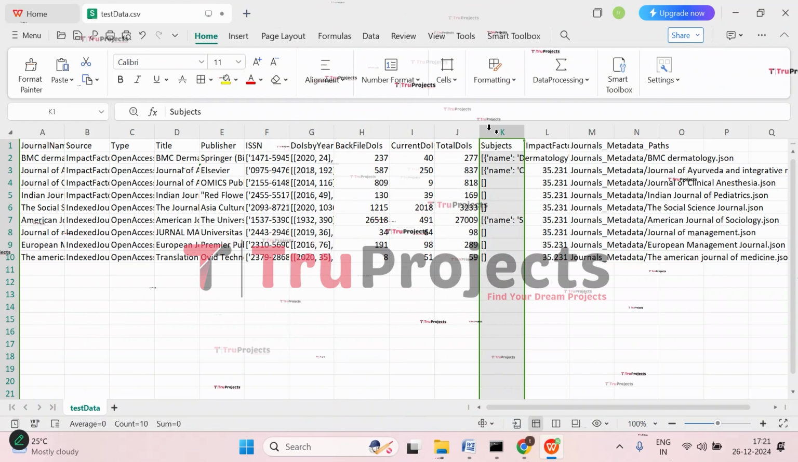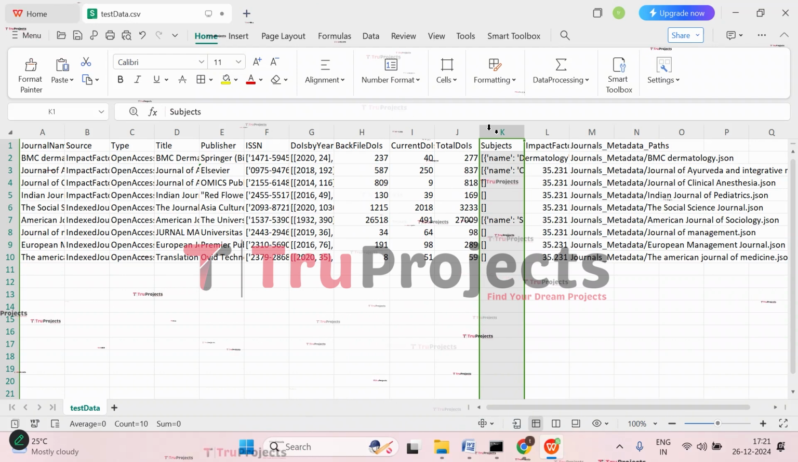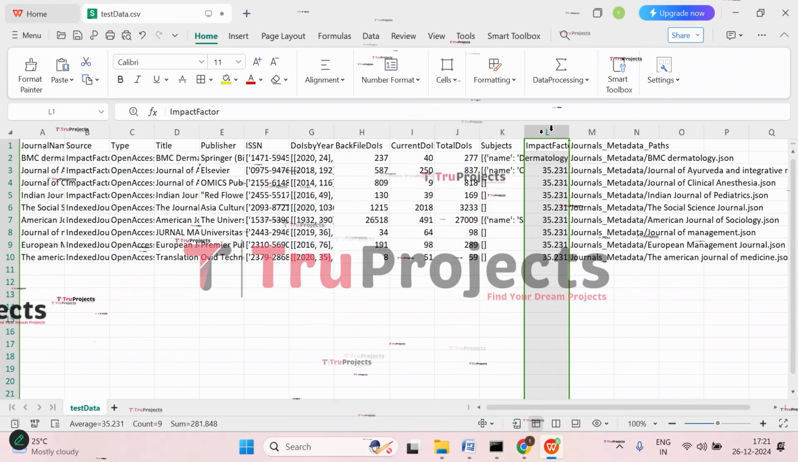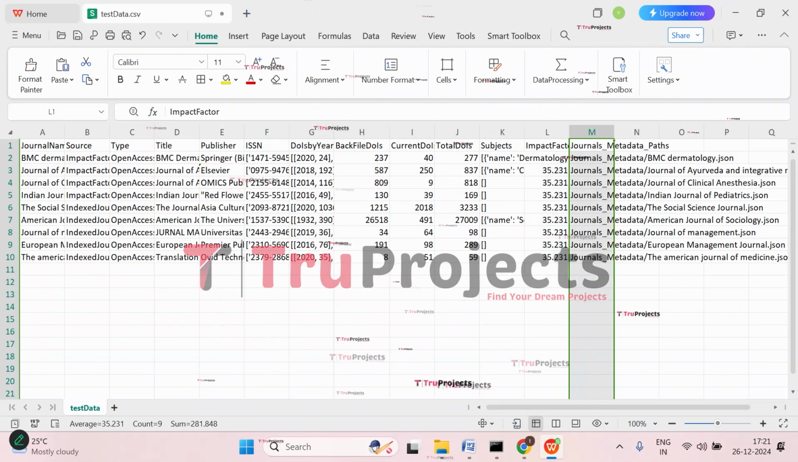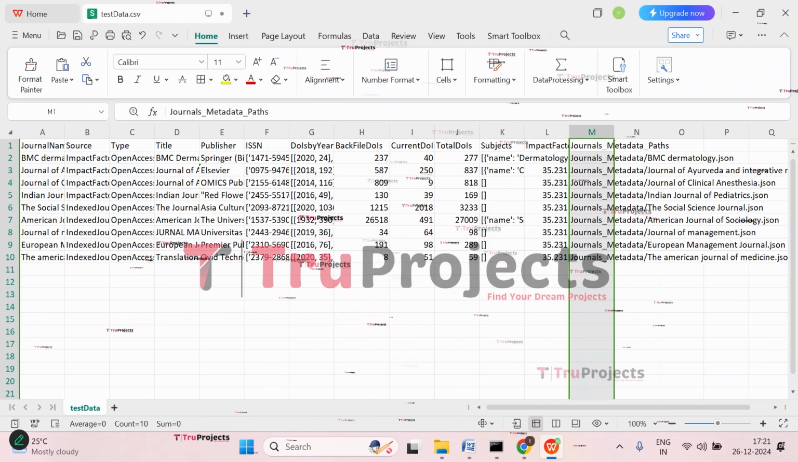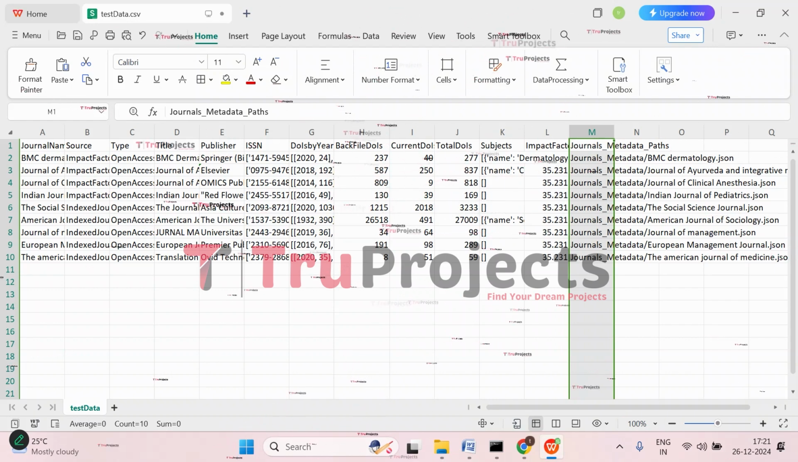And then we have subjects. It is the field or discipline that the journal focuses on. And then we have impact factor. It is another metric representing the journal's overall impact or reputation. And then we have journals. It is the journal metadata. So it is the file paths or metadata associated with the journal for tracking and documentation purposes.